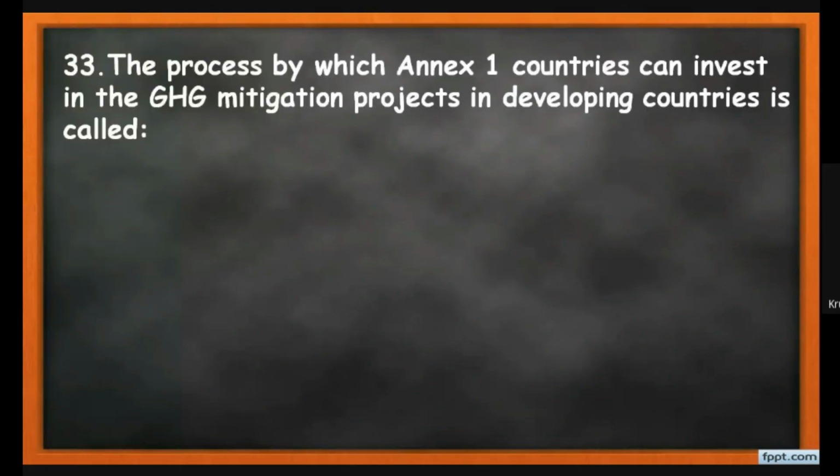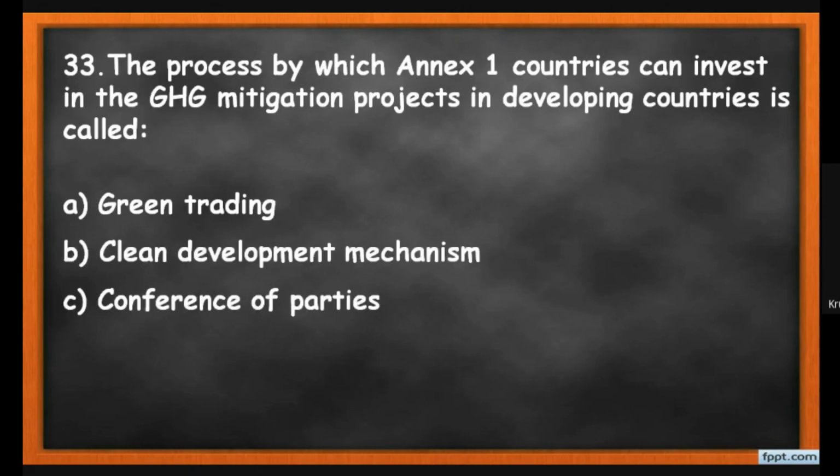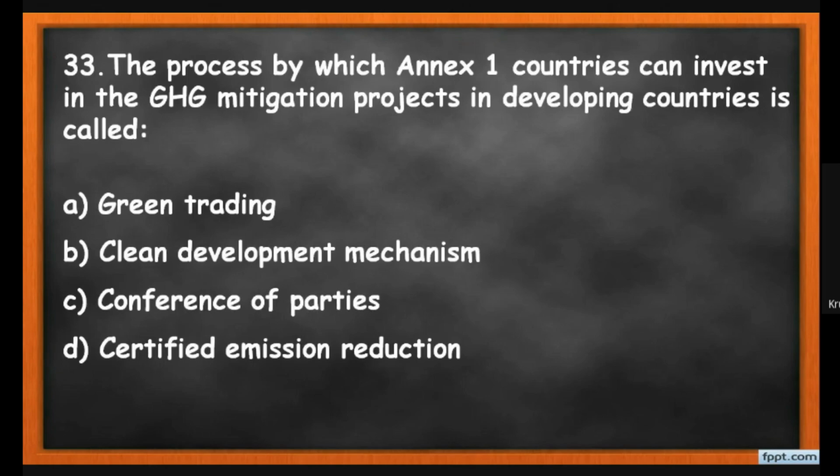Now the MCQ number 33: the process by which the Annexure 1 country can invest in a GHG, meaning greenhouse gas, project in a developing country is called: green trading, clean development mechanisms, conference of parties, or certified emission reduction. So here, green trading, there is no such term. Certified emission reduction is the unit of carbon credits. Conference of parties is also not it. So the correct answer is clean development mechanisms.